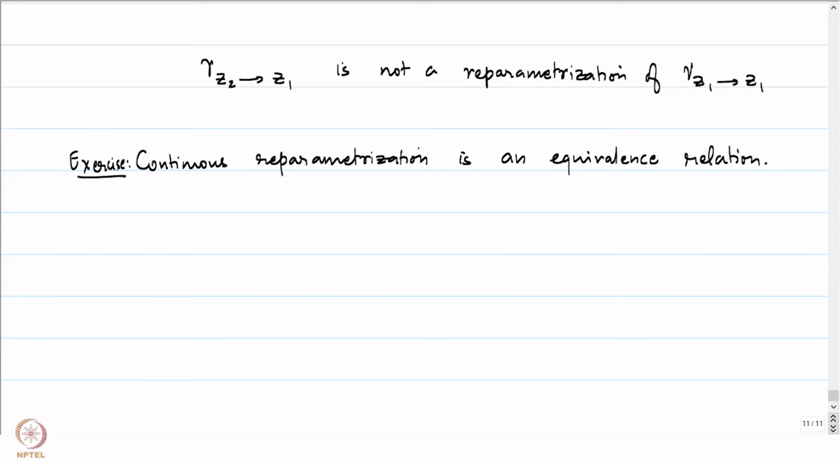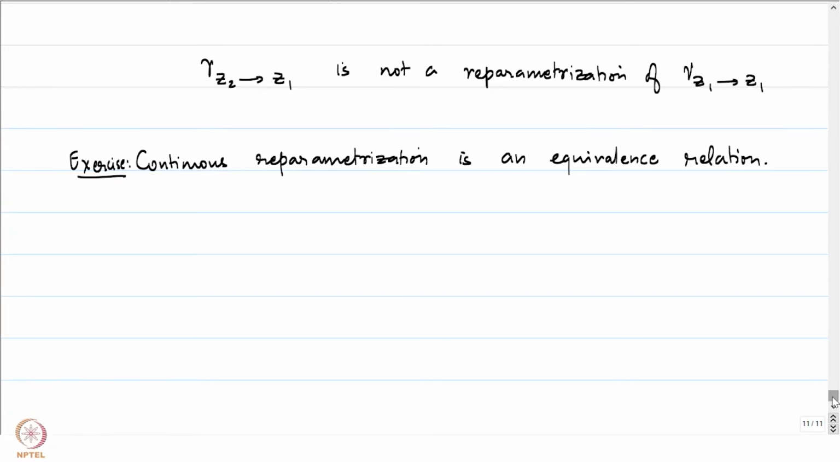So most often we will be interested only in studying most of the notions up to this equivalence relation. So, we will always mention whether it is being done up to continuous reparameterization or not. If the situation is not clear, we will not even bother doing that.